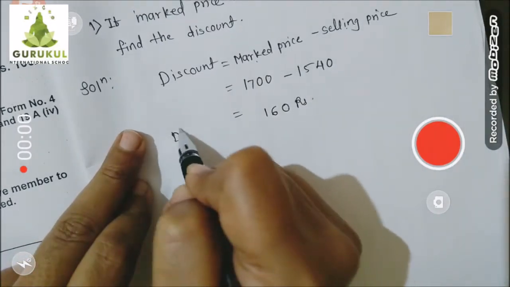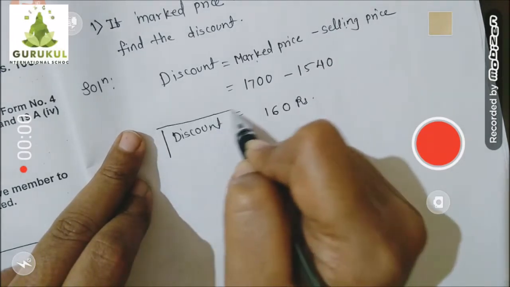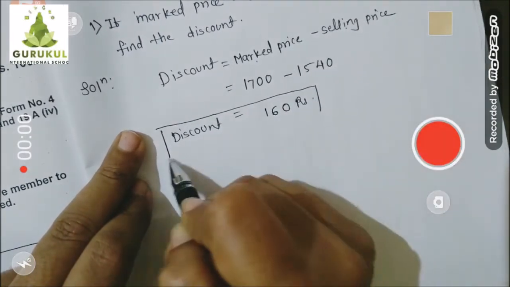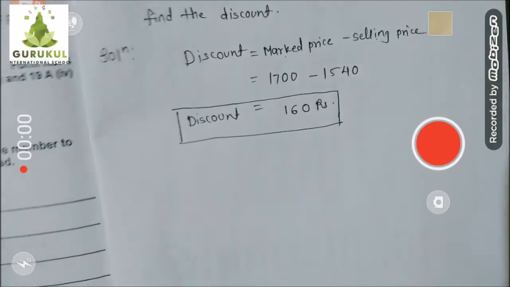I hope you understood. Formula of discount is what? Mark price minus selling price. So with this formula, you can easily find it out.